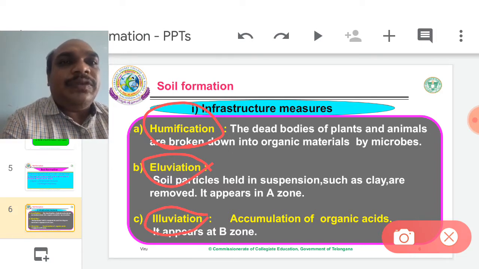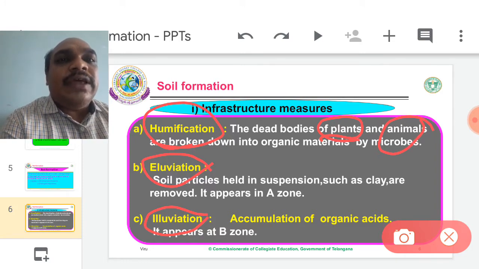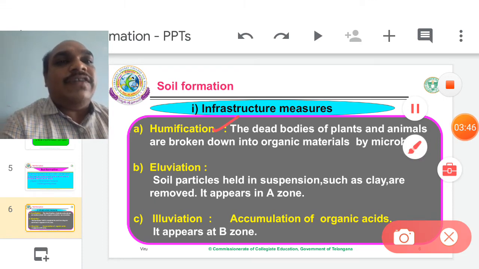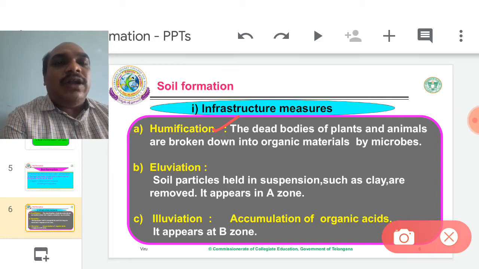Humification. It is the process of production of humus. When microorganisms decompose the dead parts of plants and dead parts of animals, they break them down into small organic material by the activity of microorganisms. That is called humification. It results in black or dark brown colored substances, which is called humus.